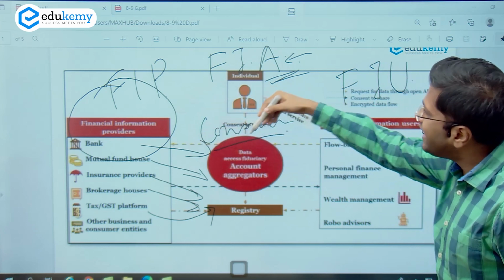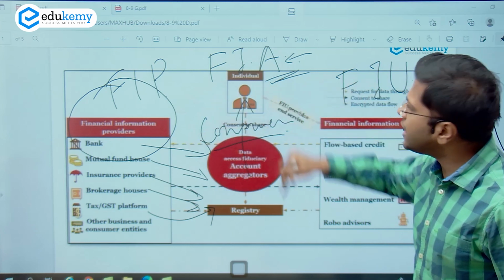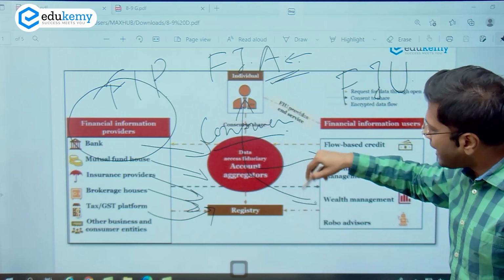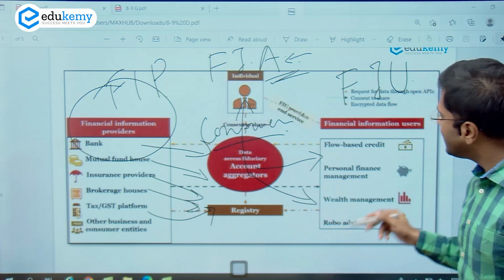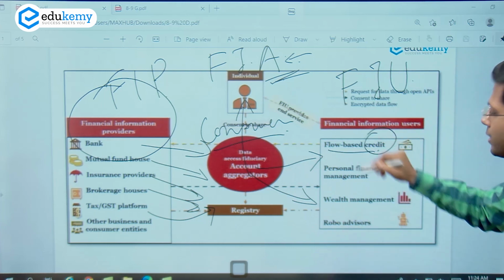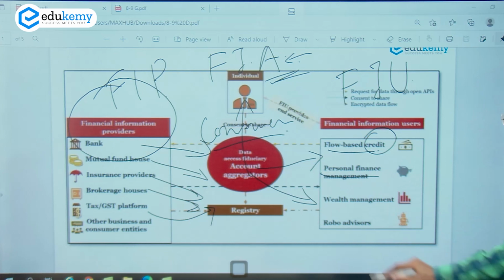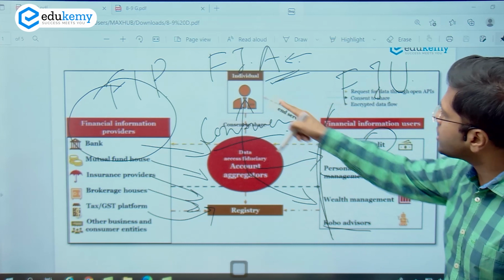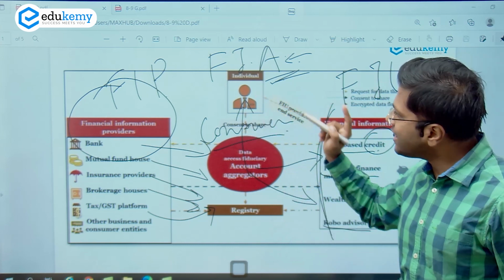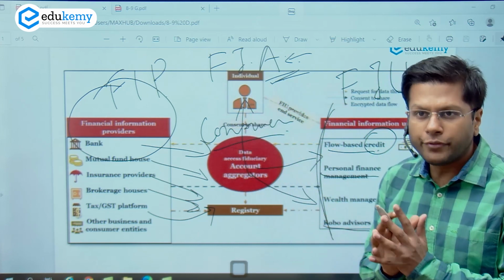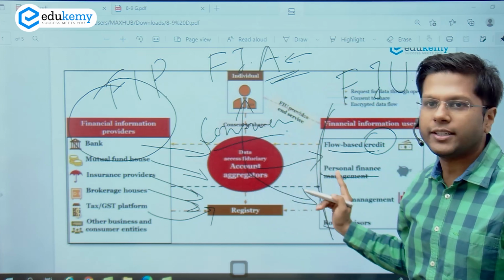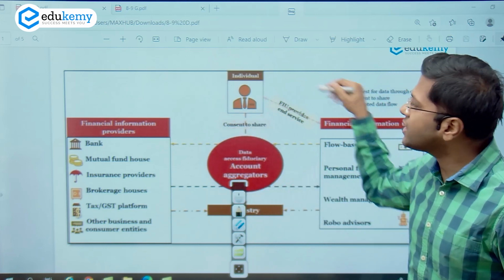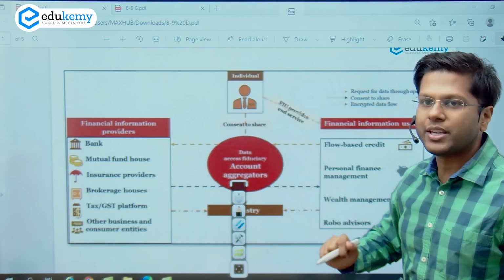This information can later be used. Used by whom? Consumer themselves. This can be later used to generate more wealth, to gauge the capacity of a person to take loans. So banks, so who will be using it? For credit mechanism, for wealth management, for advising on financial capacities. So these are the people who will be using this information, including the individual. Now, this is an architecture in which the whole financial information will flow from one end to another. Right? And this is also about security. So there will be a good security architecture that has to be placed. So these are various issues here.